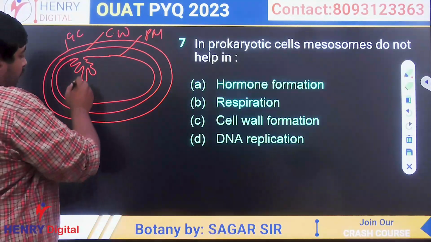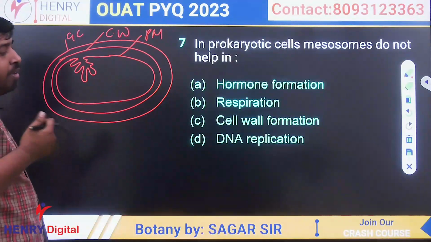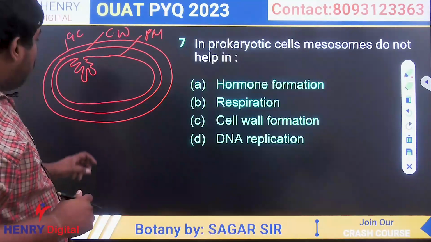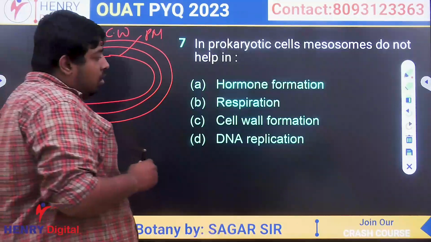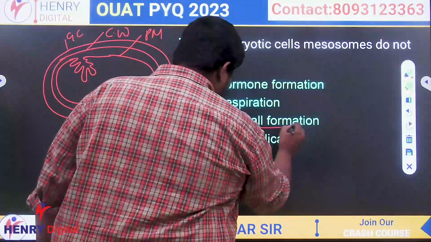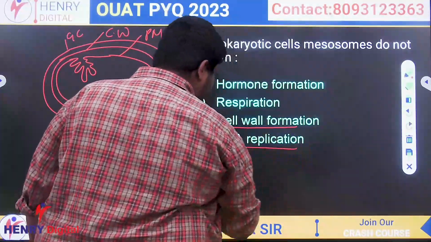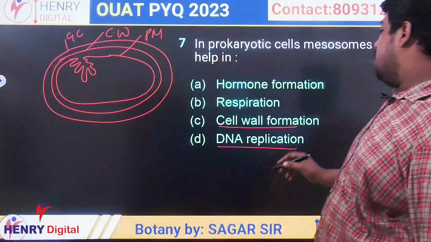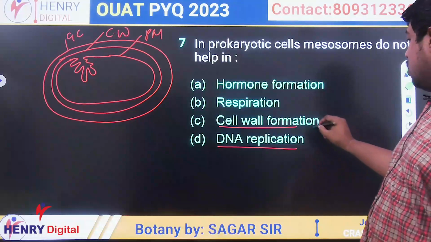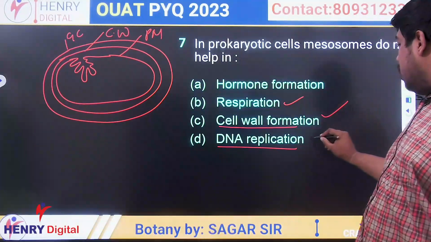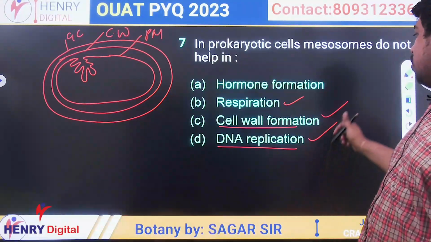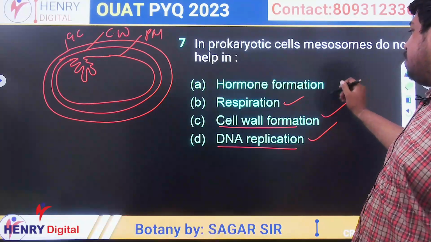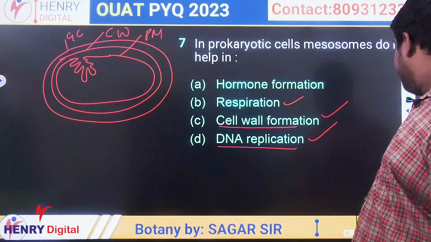Actually, its main function is to help in respiration process. Besides this, it also helps in cell wall formation, DNA replication, and endocytosis. So, respiration is true, cell wall formation is true, DNA replication is true. So the answer will be hormone formation. Clear?